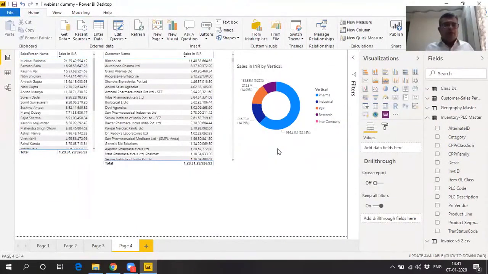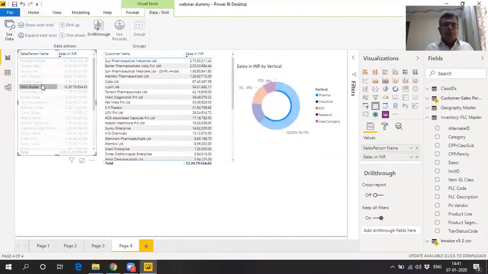So when you click on Nitin Gupta, you can find out which verticals Nitin Gupta was selling to, and you will find out this chart and also the customer names. So it gives the highlights of what Nitin Gupta used to sell versus what was the total sales in this pie chart also, and in the client names also.